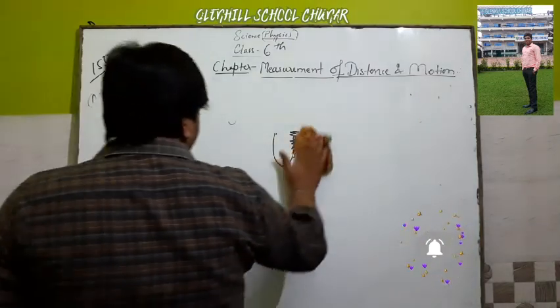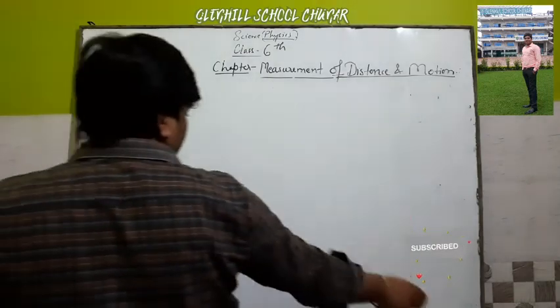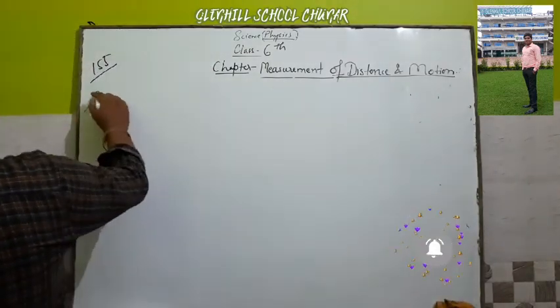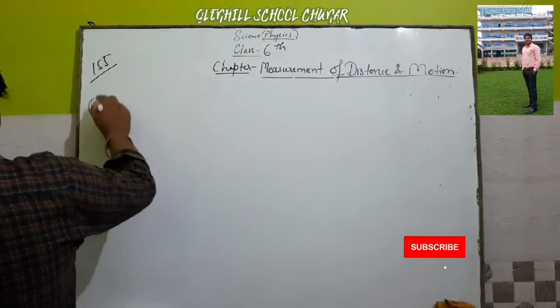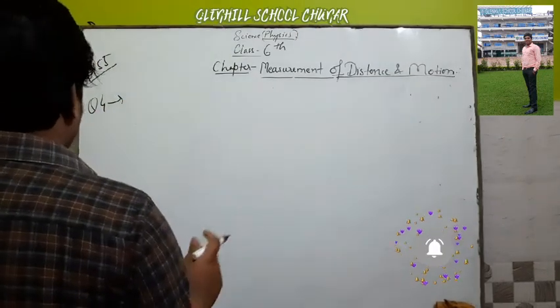Now next question is question number 4. What is question number 4? See in your book.